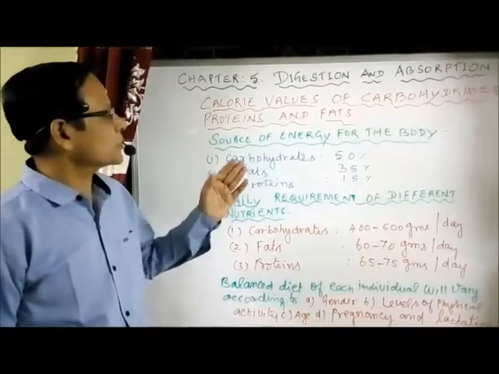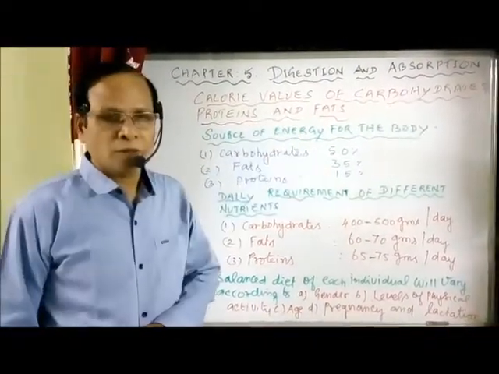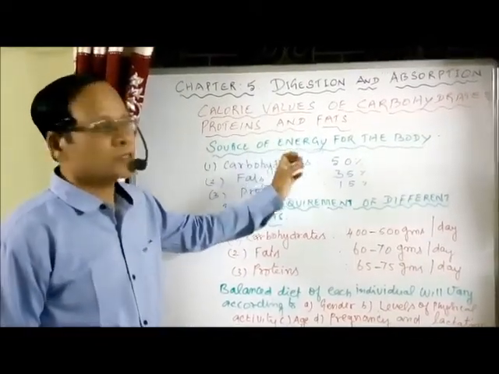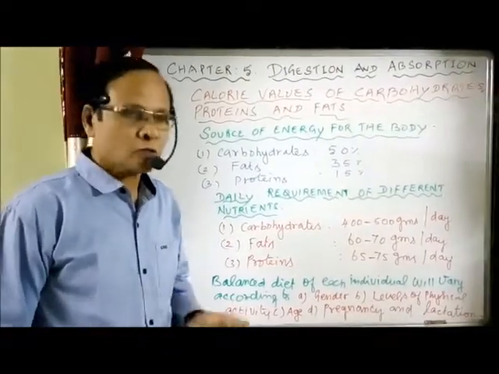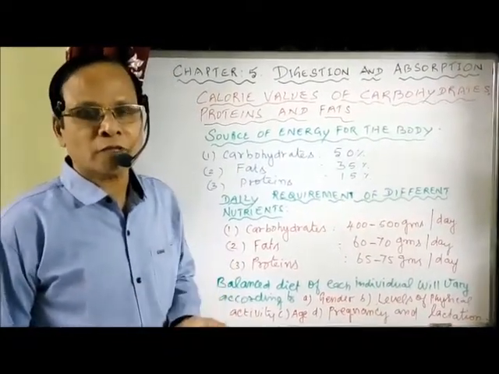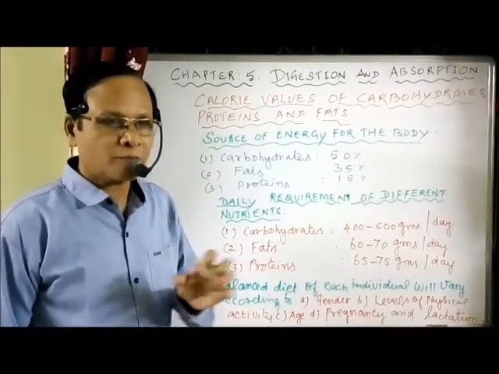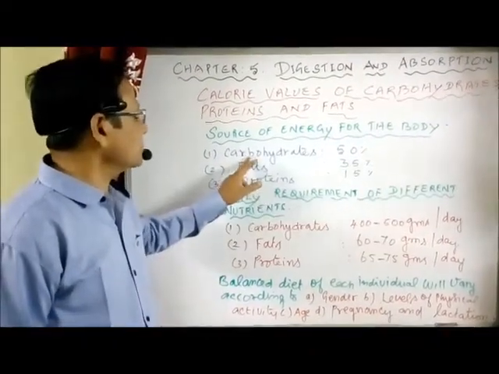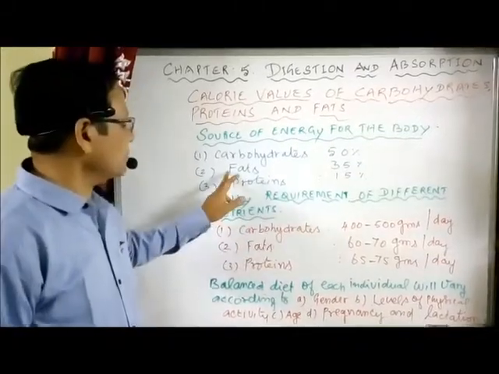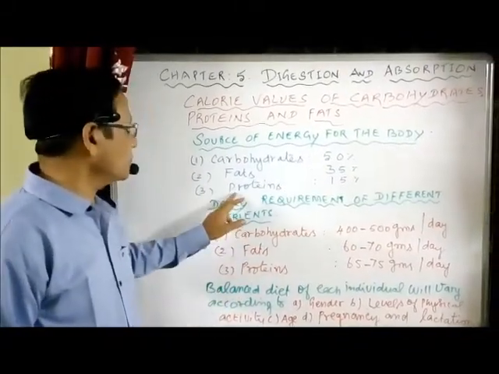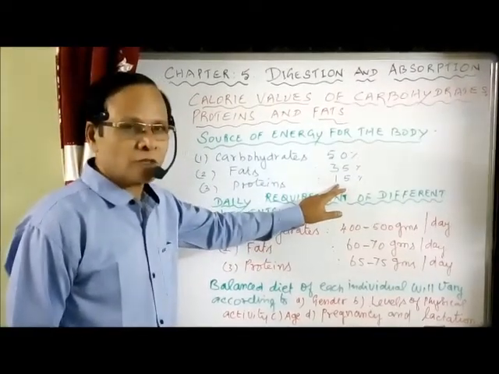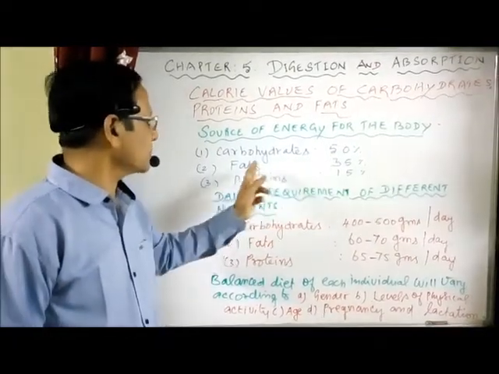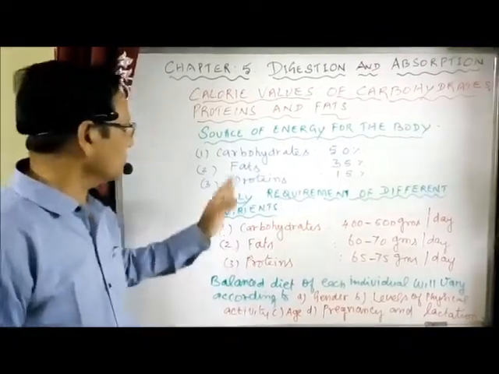Let's see the calorie values of carbohydrates, proteins and fats. Before entering into the fats, we have to know the source of energy for the body. What are the different sources? We are getting energy either from the carbohydrates, or from the proteins, or from the fats. We obtain energy from carbohydrates 50%, then from fats 35%, and from proteins the least amount, 15%.